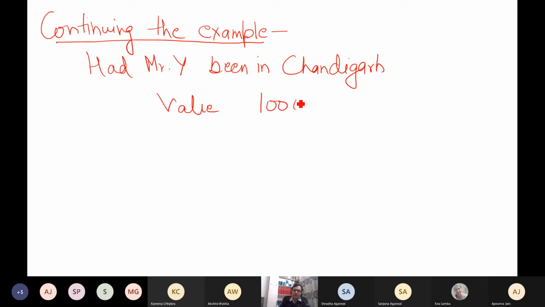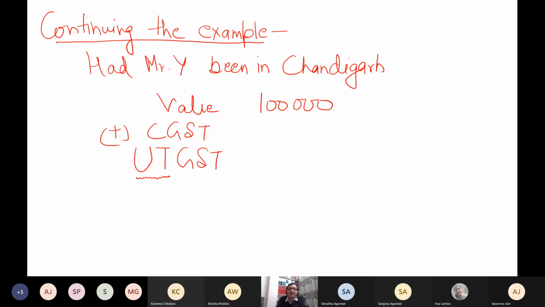I would have written 1 lakh, add CGST, and do you know what I would have added? UTGST. Because Chandigarh is a union territory and it does not have an elected representative. We don't have any CM in Chandigarh, so it is UTGST. Amount is same, 9%, 9%.